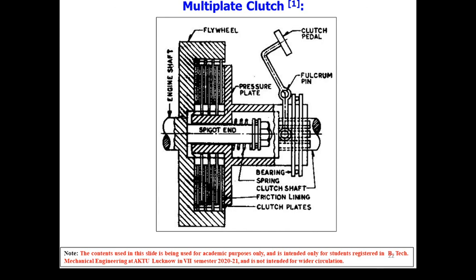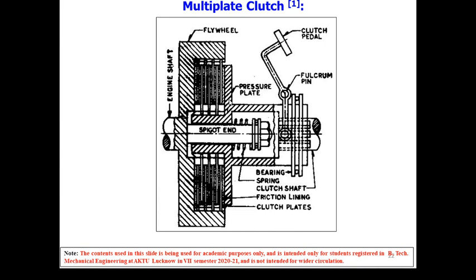We can see here the constructional details are almost similar, but there is a single pressure plate followed by multiple friction materials or clutch plates. The bearings are like these. This is the spring, clutch shaft, friction lining, and these are clutch plates.